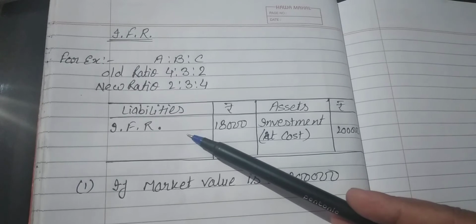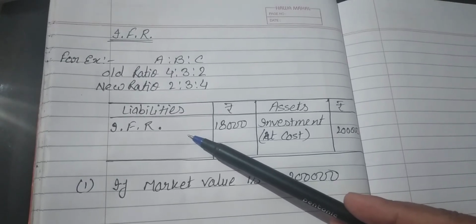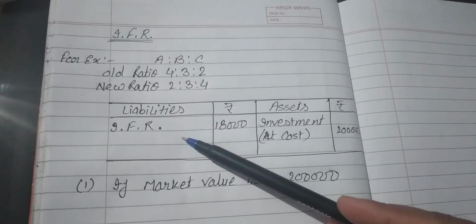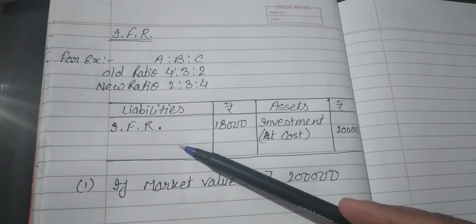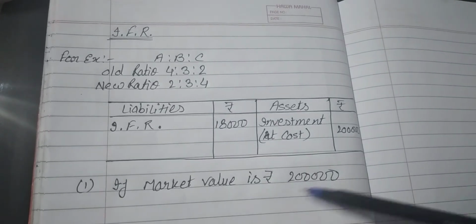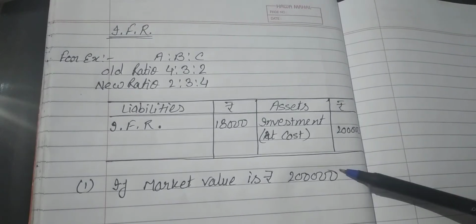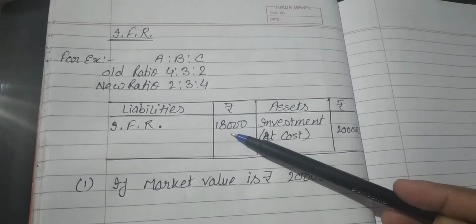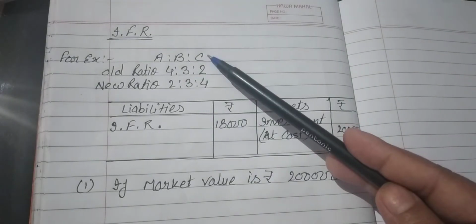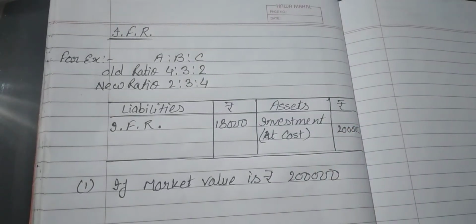If the investment value decreases, then that IFR is utilized, and the decrease will be recovered by the IFR. But if the investment value is the same, then IFR is the profit of old partners, so it will be distributed to old partners in the old ratio.